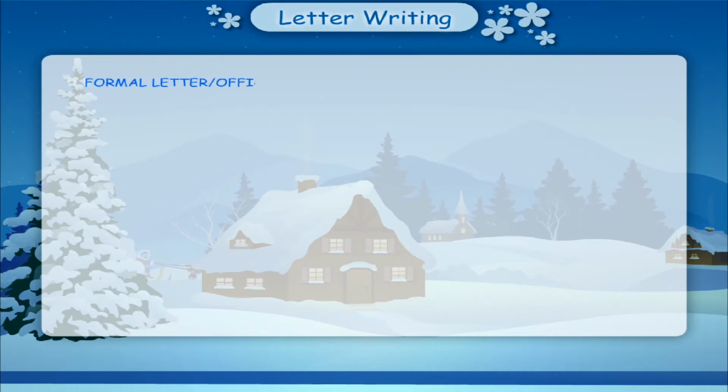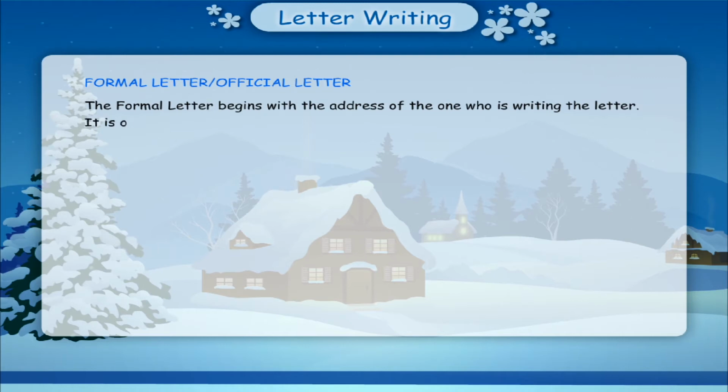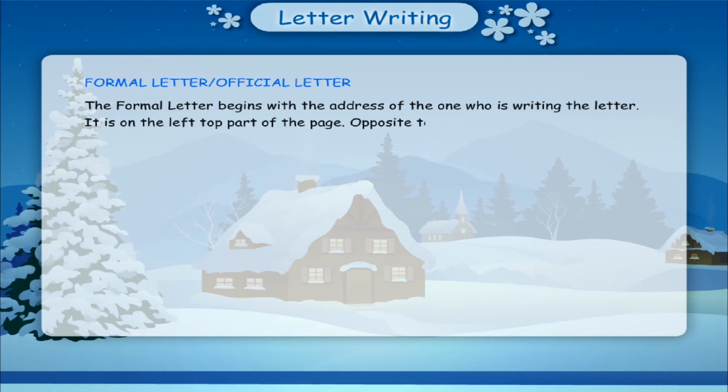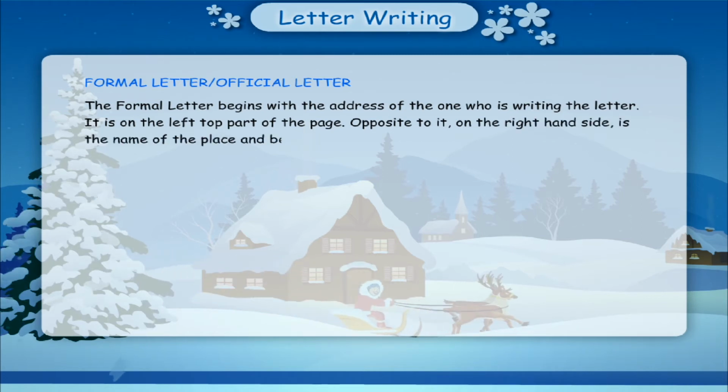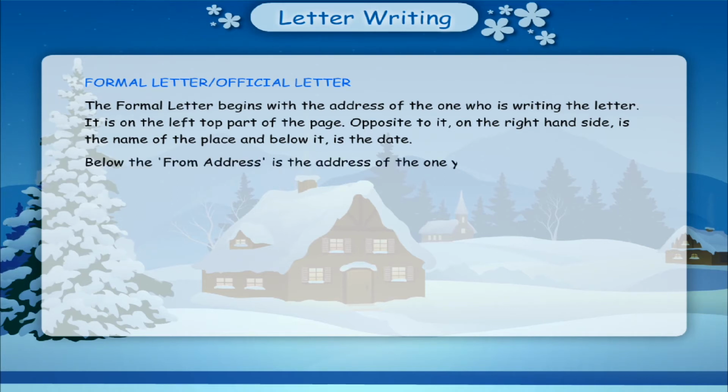Formal letter or official letter. The formal letter begins with the address of the one who is writing the letter. It is on the top left part of the page. Opposite to it, on the right-hand side, is the name of the place, and below it is the date. Below the from address is the address of the one you are writing to, the to address.